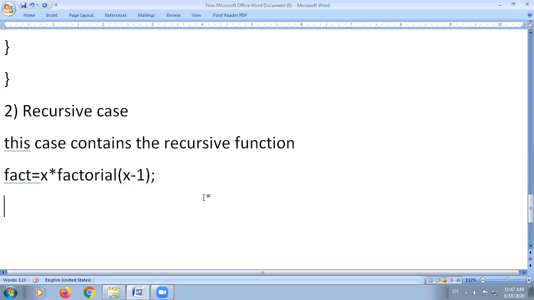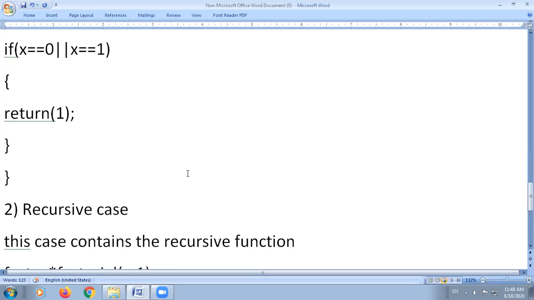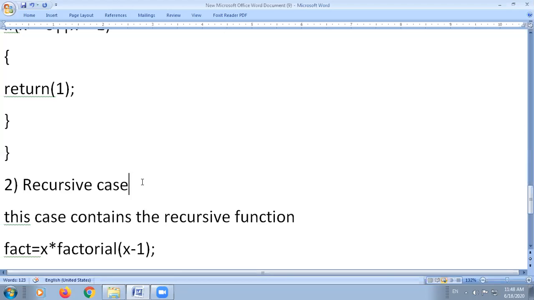So again this factorial function will work. It will call itself, and whenever you pass the value of x, it will be decremented by 1, and again the factorial function runs. So this is known as the recursive function or the recursive case. The recursive case is also known as the inductive case.